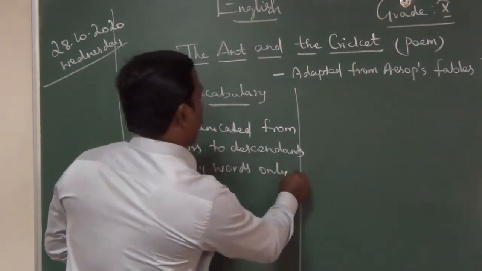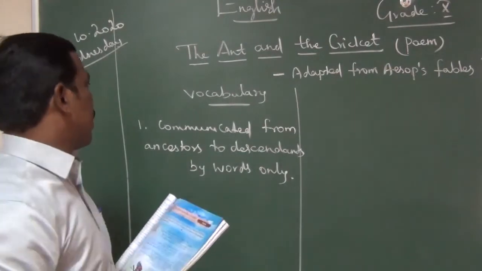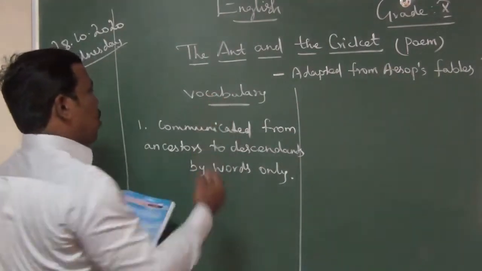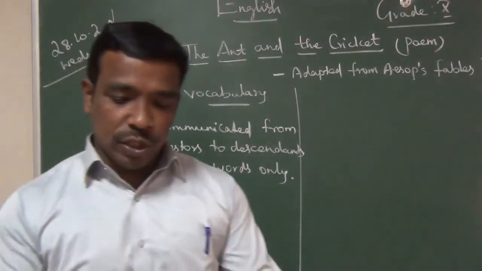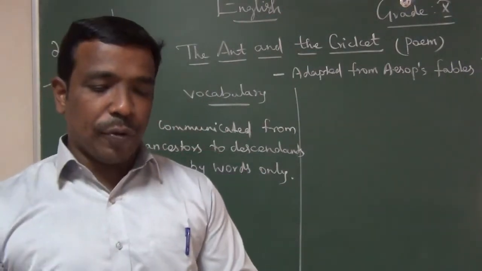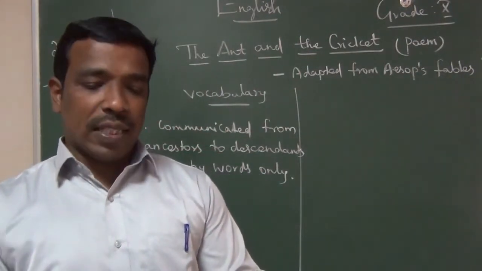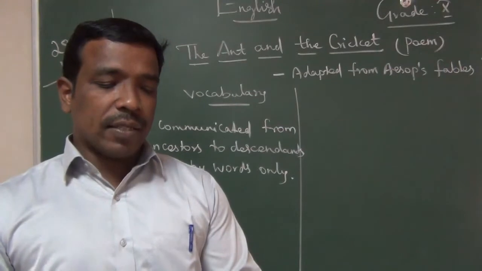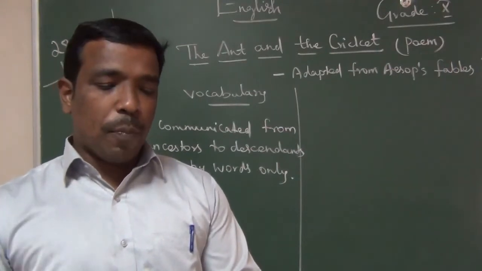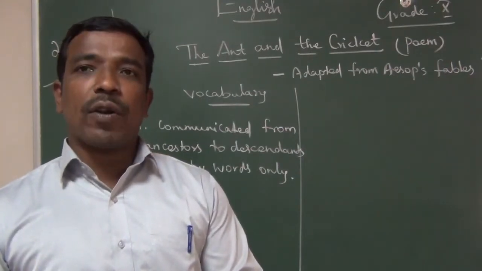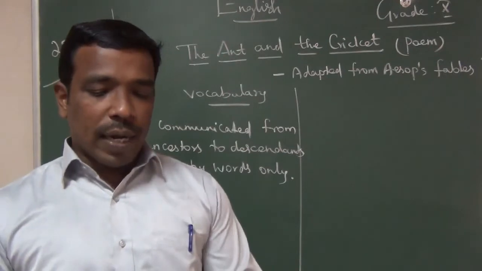Oral communication, only orally they have communicated. They pass it from one generation to the next generation. That is called a traditional story that teaches a moral lesson. Usually the characters in fables are animals. The poem The Ant and the Cricket teaches us the importance of hard work and planning.